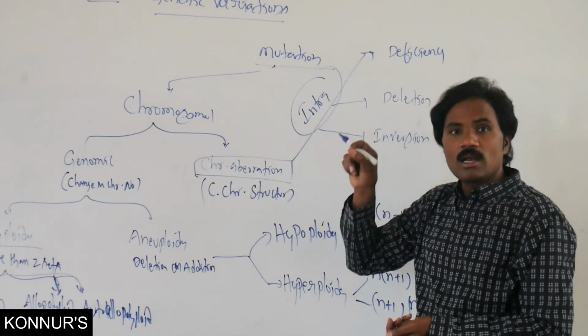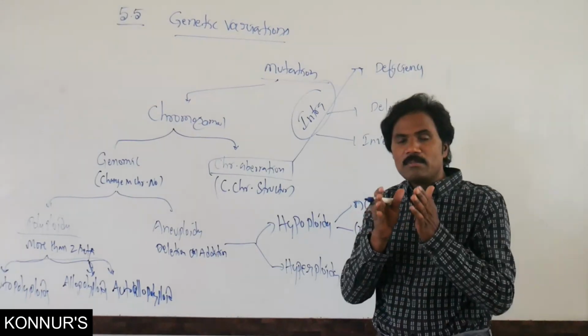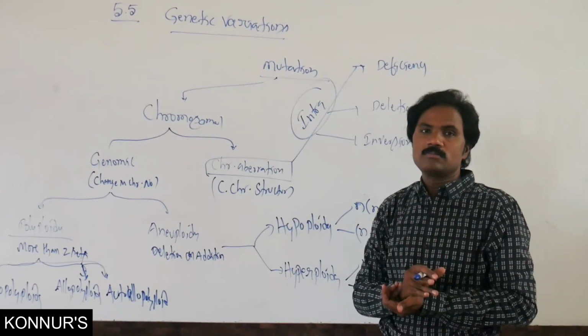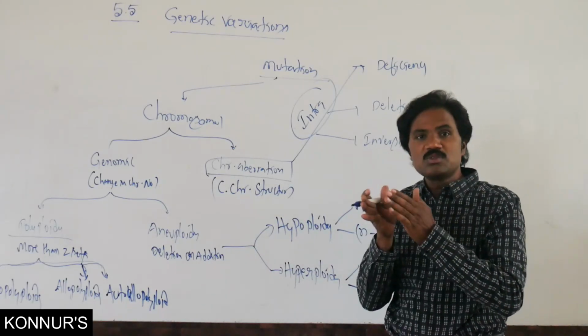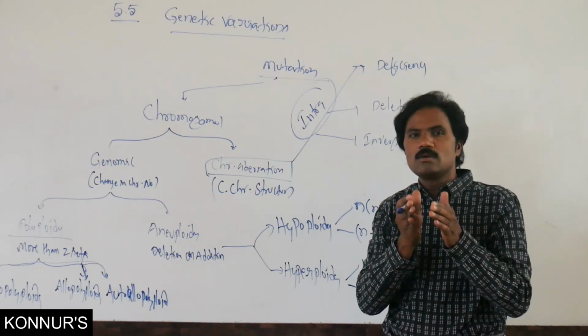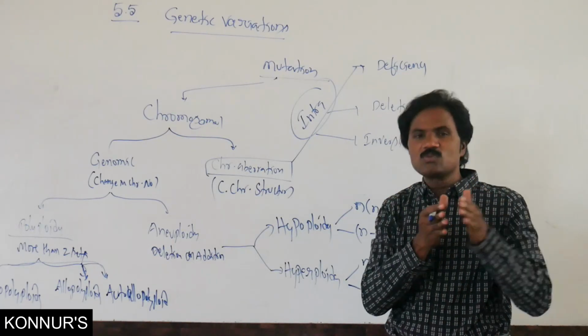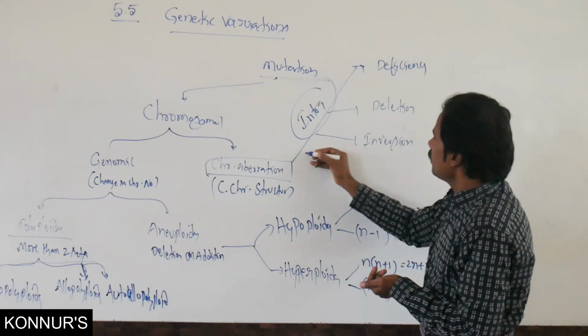Deletion is loss of an intercalary segment, the middle part of the chromosome. Inversion is where, within the same chromosome, the genes are transferred within that same chromosome.